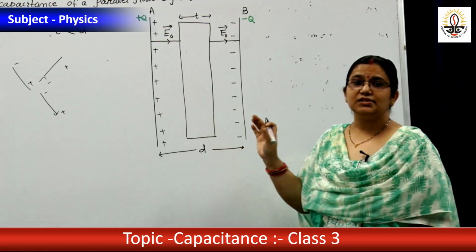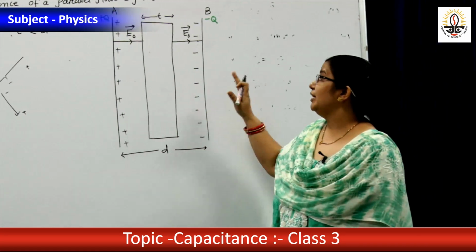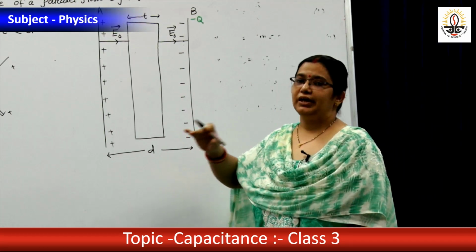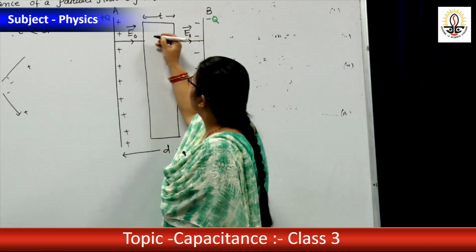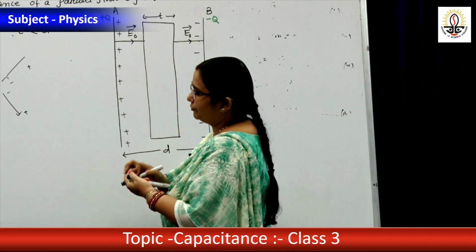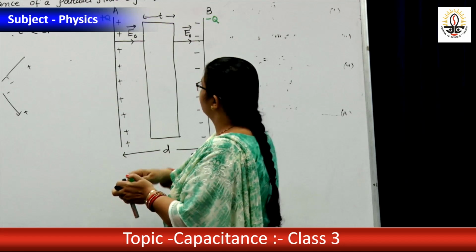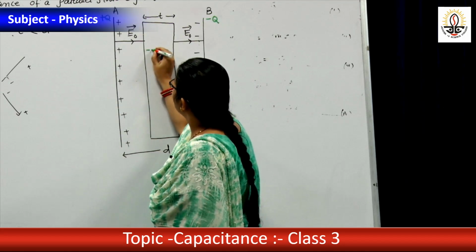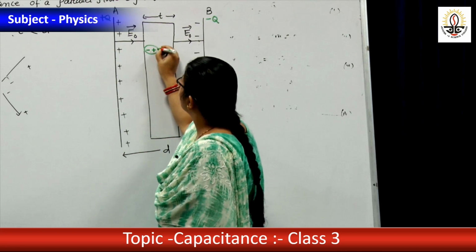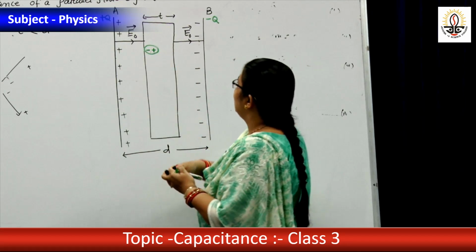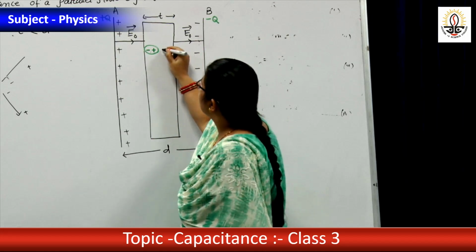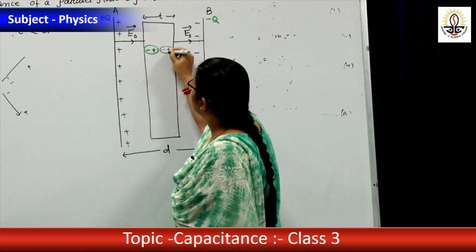But when the dielectric is present in an electric field, all the dipoles are arranged in a systematic way, or in an aligned way. In what way? Here this is plus, the minus charges are present here. Minus plus. This side minus is there, means again minus plus.